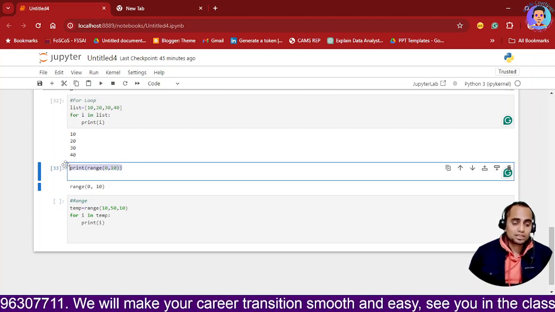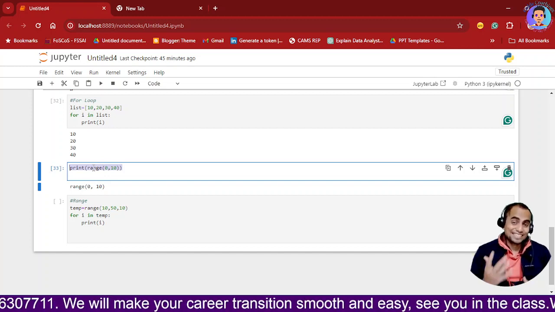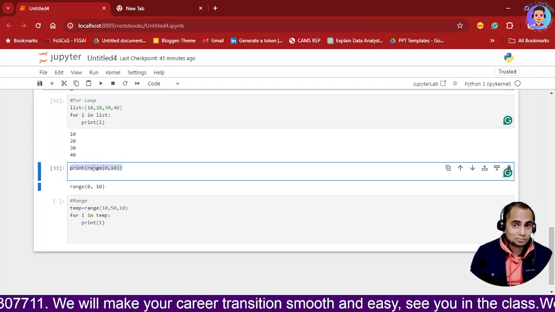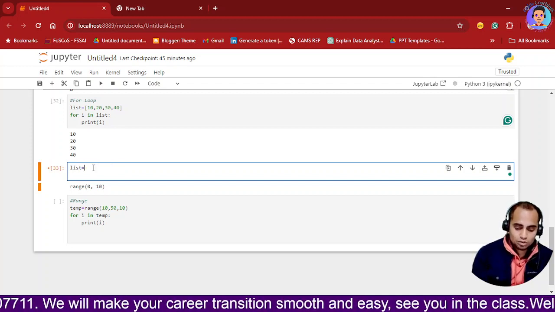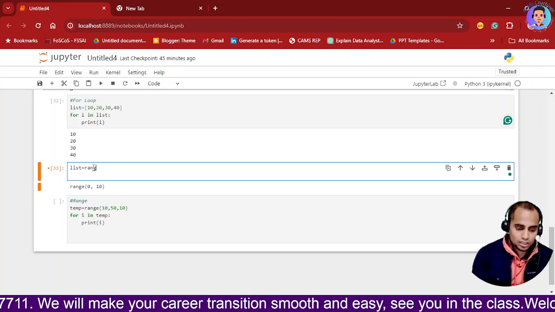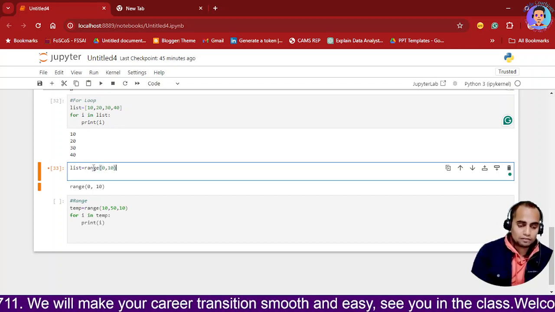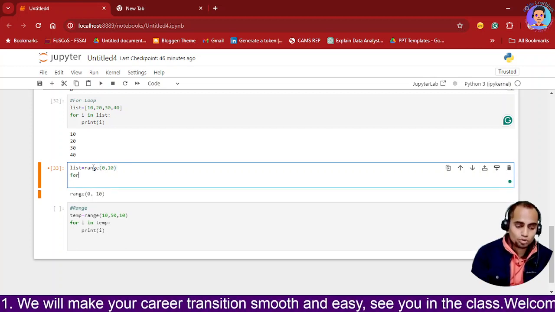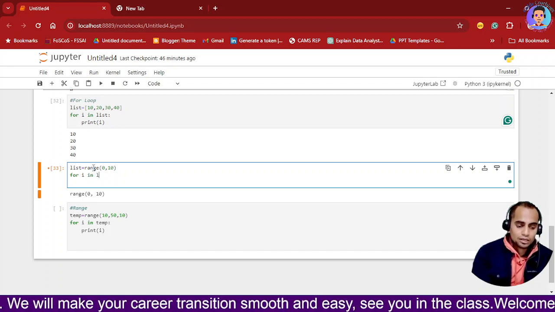But don't get confused, because this is not what exactly is happening behind the scene. So I will show you what is happening behind the scene. So I will create a list again, okay, over here, and then I'll put a range, and then I will put 0 comma 10, and then I will complete this, and then I will use for loop for I in list.